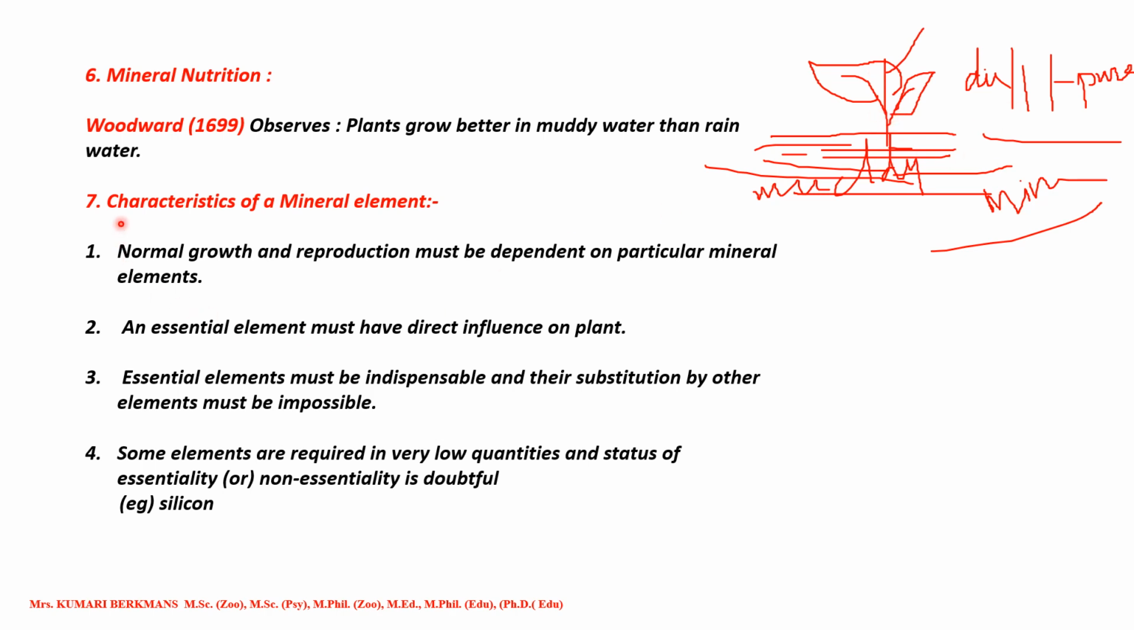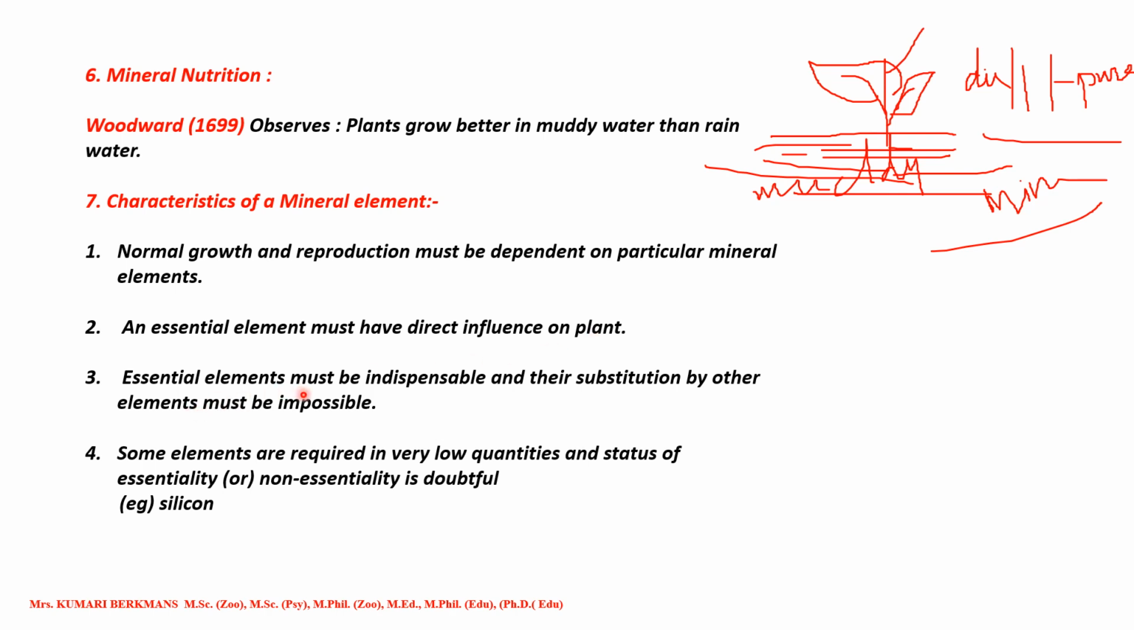Now let us see the next one. Characteristics of a mineral element. Normal growth and reproduction must be dependent on particular mineral elements. An essential element must have a specific influence on the plant. Each and every plant requires a certain type of elements as well as minerals. If the minerals are present, the plants grow very well.